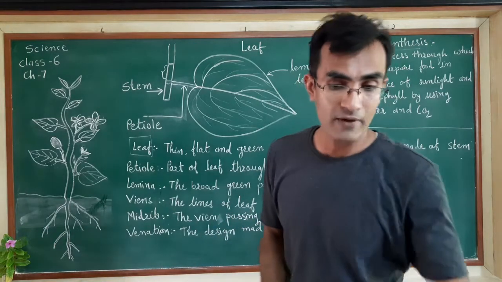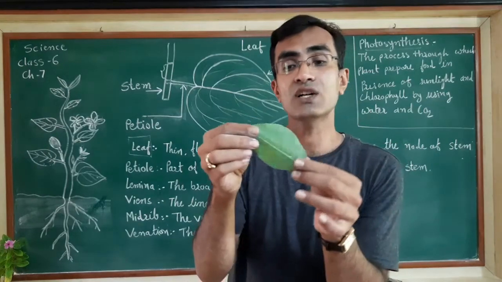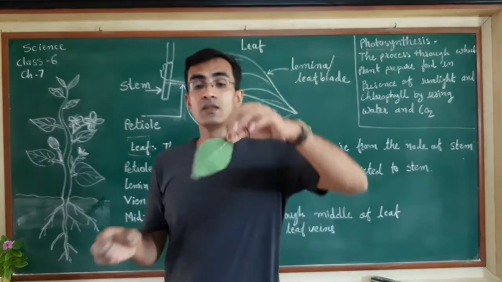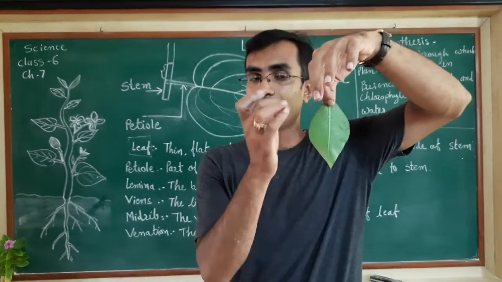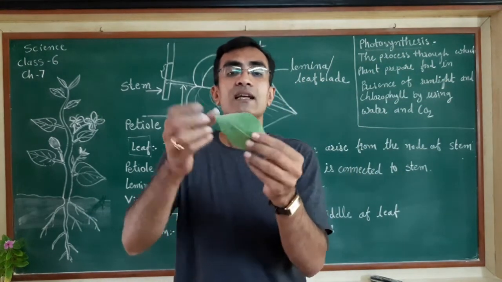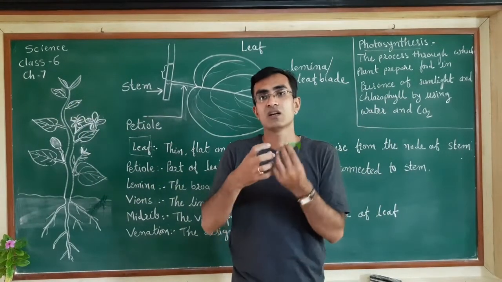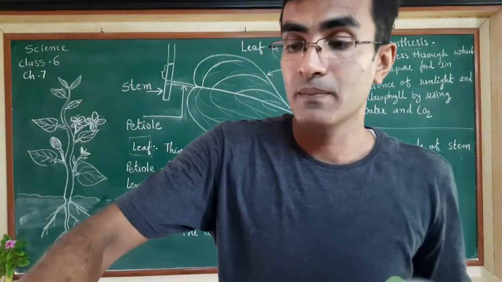Whereas the second type of venation is called reticulate venation. Now what is reticulate venation? When those veins are not parallel, that means on both sides they mix with each other and make a net-like structure. That is called reticulate venation.